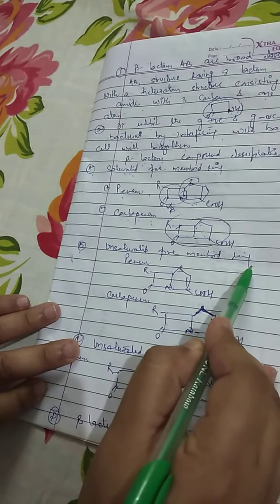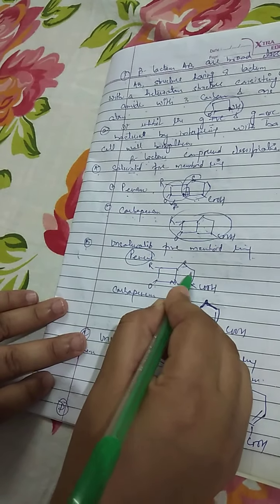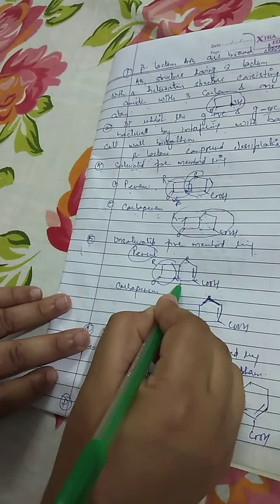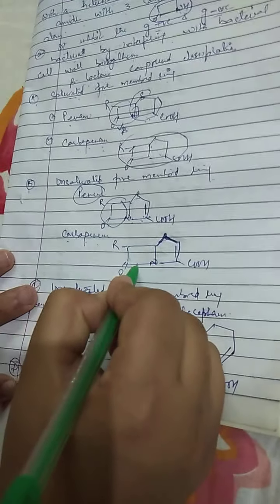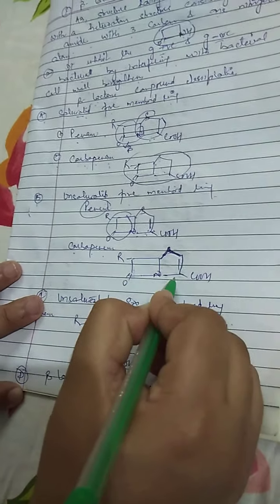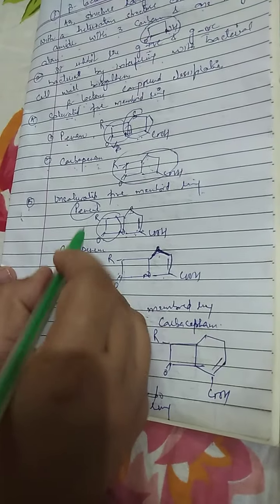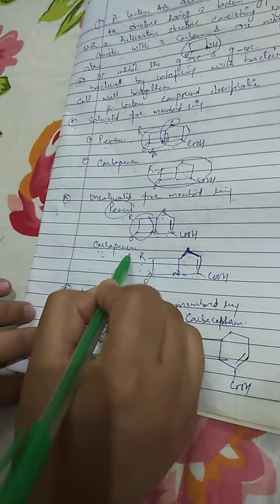Second classification is the unsaturated 5-membered ring. First is the penem, in which a double bond is present in the 5-membered ring. Beta-lactam ring is attached with the 5-membered ring and the double bond is present. Carbapenem is the 4-membered ring attached with the 5-membered ring but no sulfur is present. The basic difference between the penem and the carbapenem is that sulfur is present in the penem and no sulfur is present in the carbapenem.